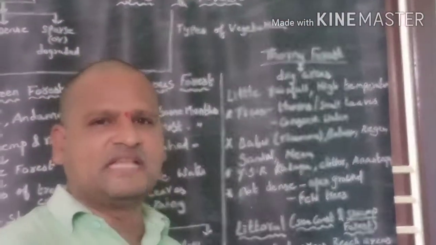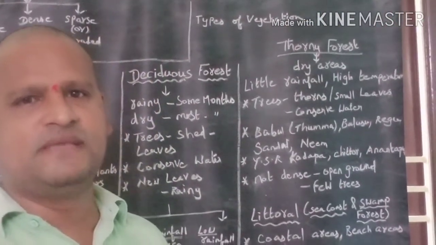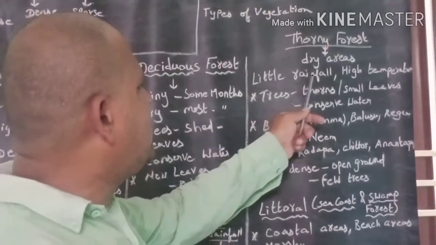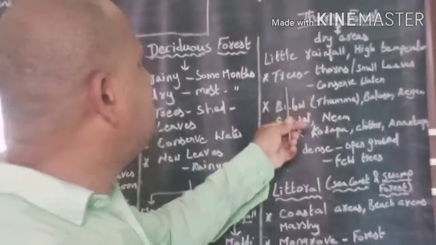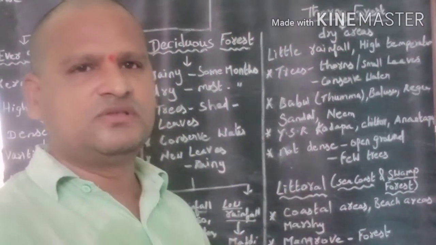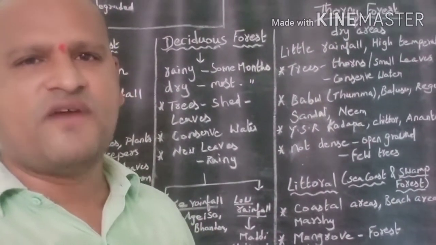Now let us discuss Tan forest. Tan forest is found in dry areas. Dry area means desert area with little rainfall and high temperature. Most of the trees in the Tan forest are Tan, so the forest is called Tan forest.